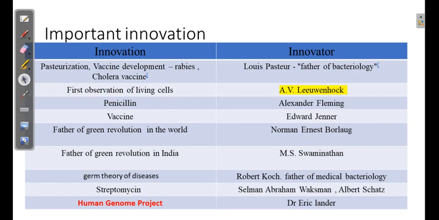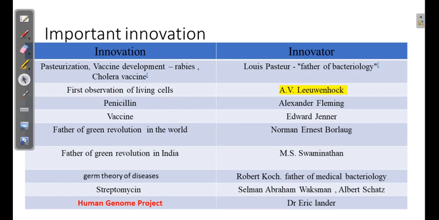Swaminathan started to use this technology, and they came up with plant crops which were giving high yield per acre into India. Farmers in India started to use this crop variety, and because of those efforts, India is right now at a position where we have become a net exporter rather than a net importer. So M.S. Swaminathan has contributed greatly, and that is why he is considered the father of the green revolution in India.